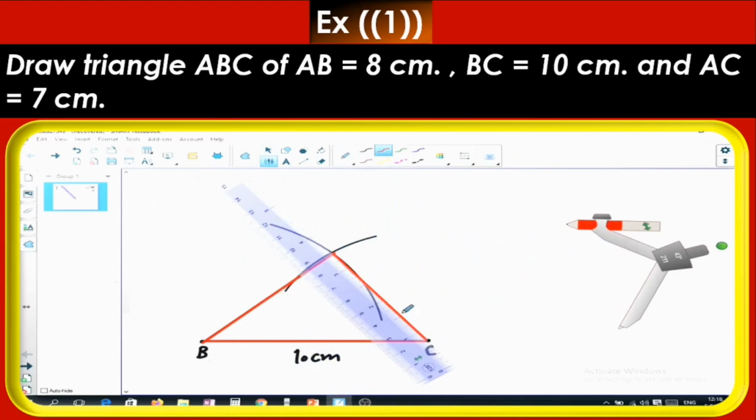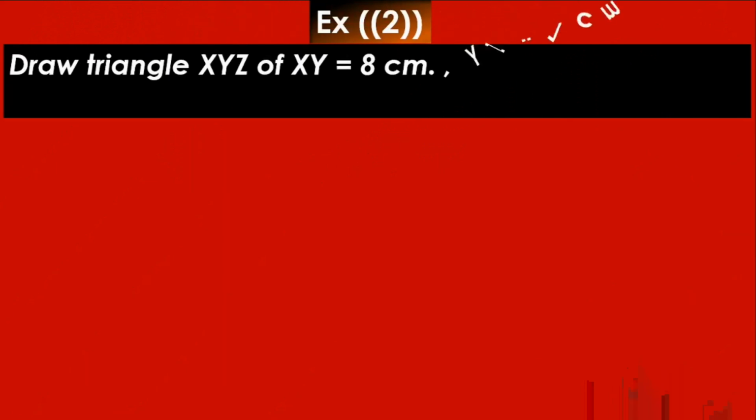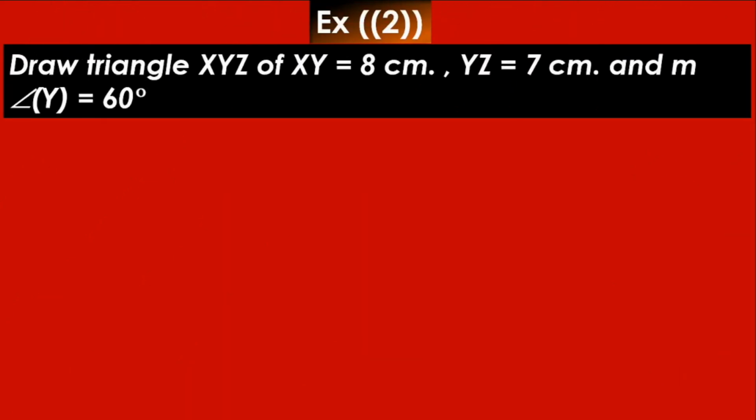Don't forget to write the letter A and the length 7 cm and the length 8 cm. Finished. Now let's go to the second exercise. It says: draw triangle XYZ where the length of XY equals 8 cm, the length of YZ equals 7 cm, and the measure of angle Y equals 60 degrees.